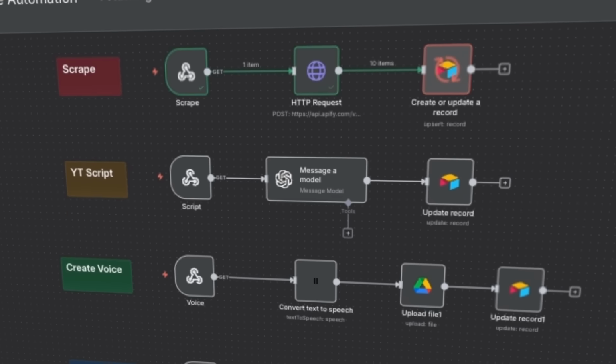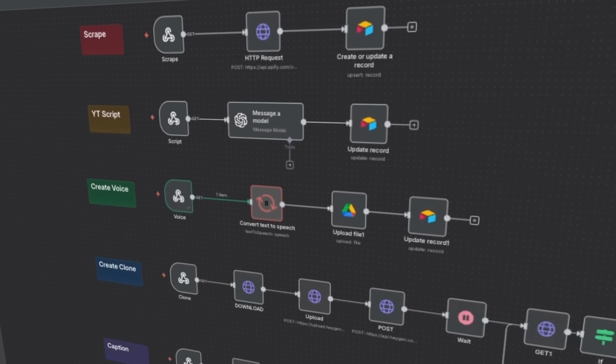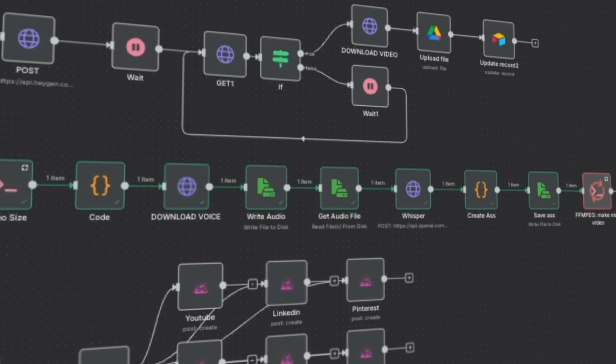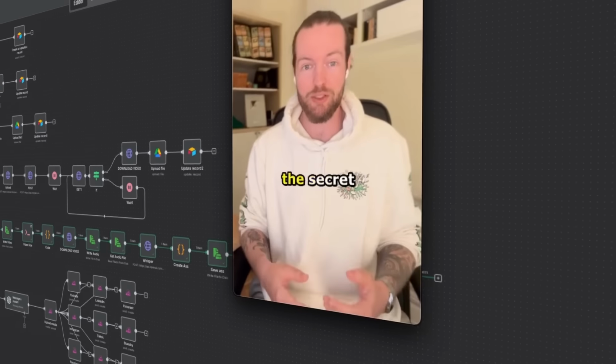You can make videos without being on camera. You can even automate the whole process. And the wild part, that's not me. That's my AI clone.